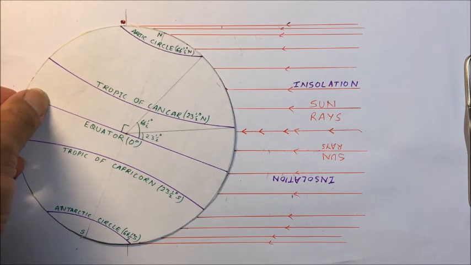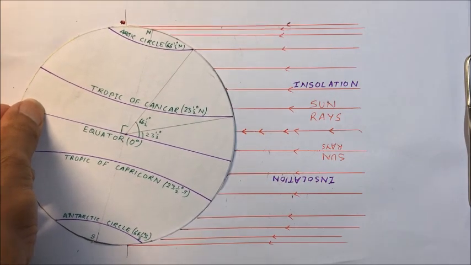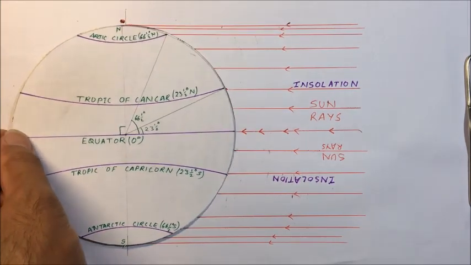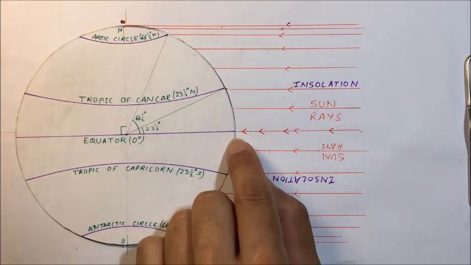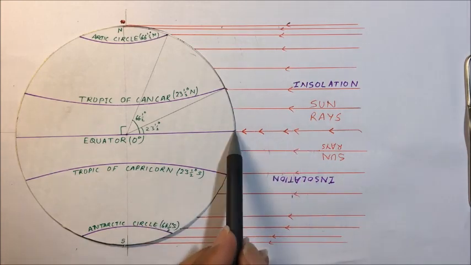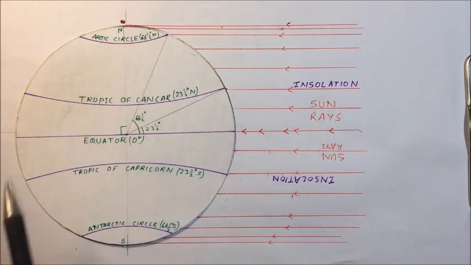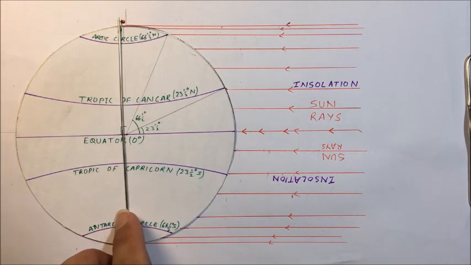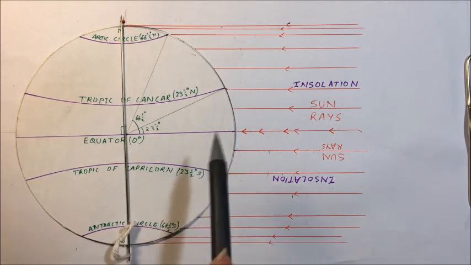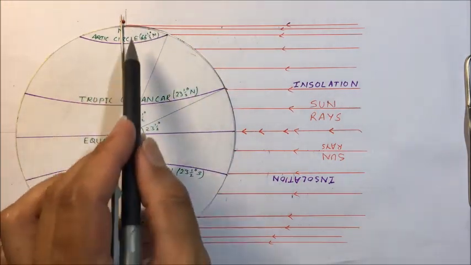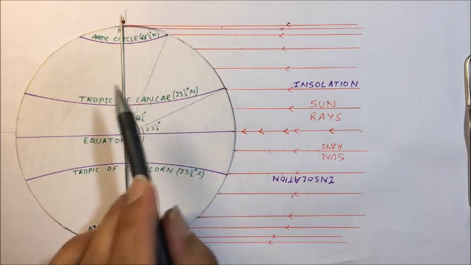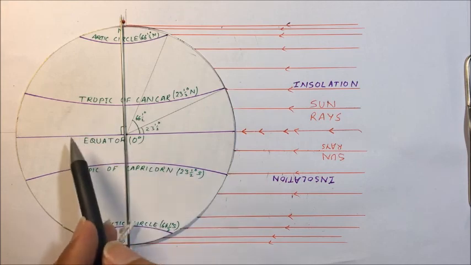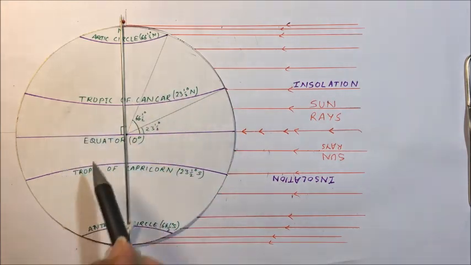the sun rays will be becoming vertical, and moving towards equator. On 22nd September, the rays will be falling overhead on equator, and the circle of illumination will be dividing the earth in half. Now all the places on our surface will have equal days and night. All the places will have equal length of day and night, that is 12 hours of day and 12 hours of night.